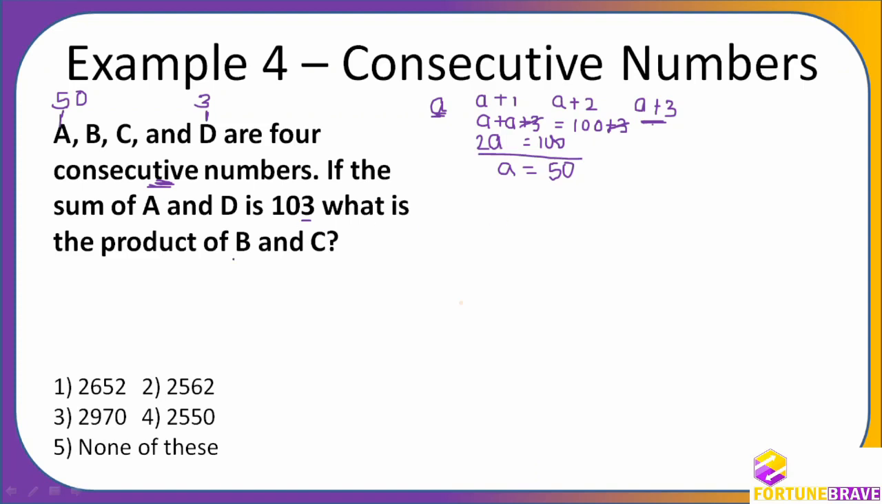Now what are they asking? The product of B and C. If this is 50, then this is 51 and this is 52. Obviously, right? They are asking the product of 51 and 52. When I see this, one more technique comes to my mind: multiplying 2 consecutive numbers. So I can do this directly.